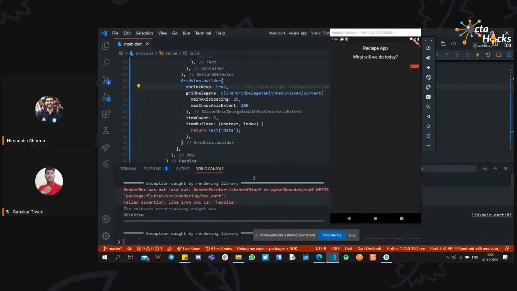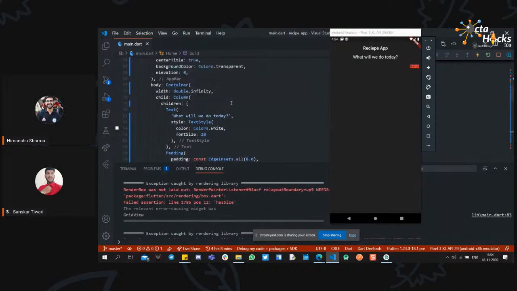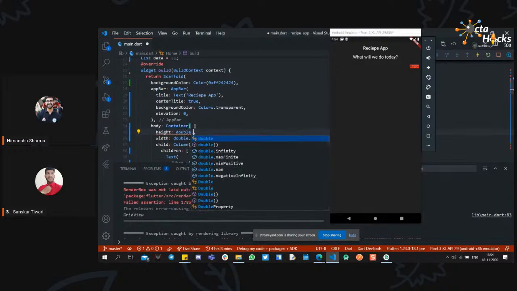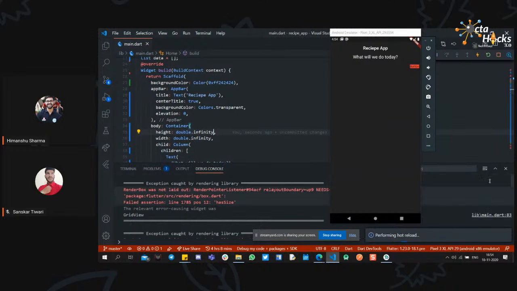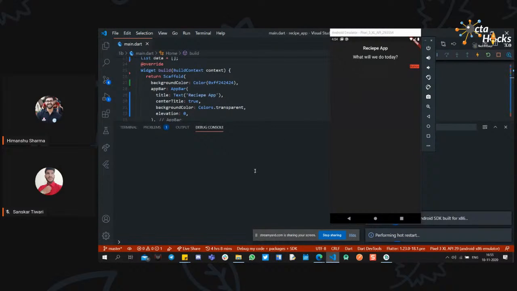Let me check. Why is it showing errors? Okay, height. Wait for it. Let's see if I restart the app.